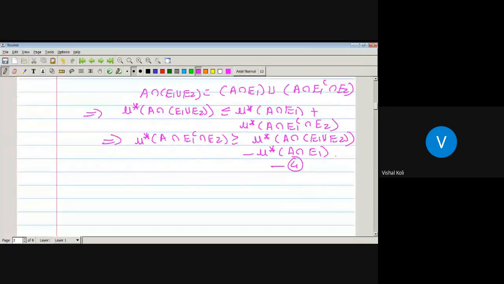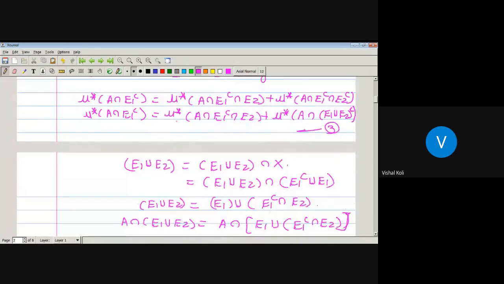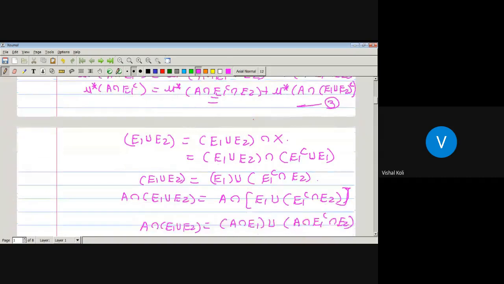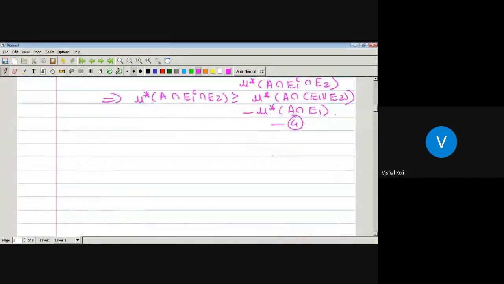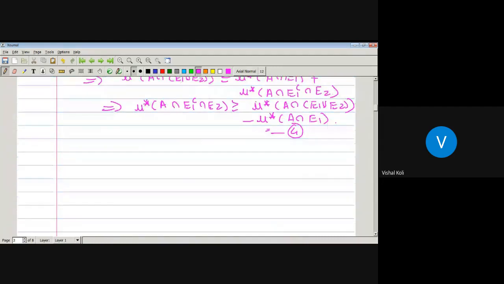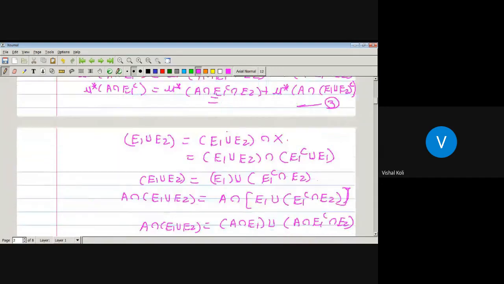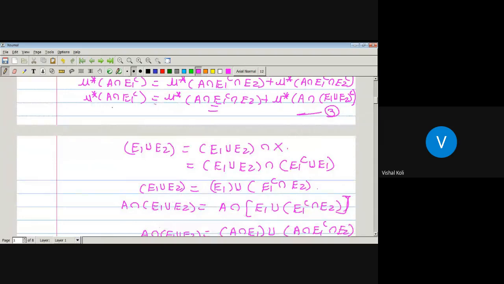Equation 3 is nothing but the outer measure of A intersection E1 complement, which is equal to outer measure of A intersection E1 complement intersection E2 plus outer measure of A intersection (E1 union E2) complement. Now we have to put this value, but outer measure of A intersection E1 complement intersection E2 will be greater equal by this value. So whenever we put this value in equation 3, then what will be this inequality? Whether outer measure of A intersection E1 complement is less equal by the RHS or it is greater equal by the RHS.